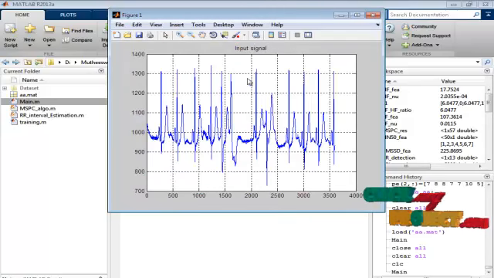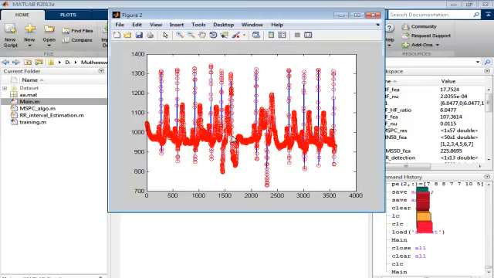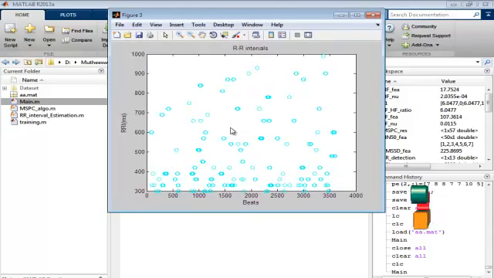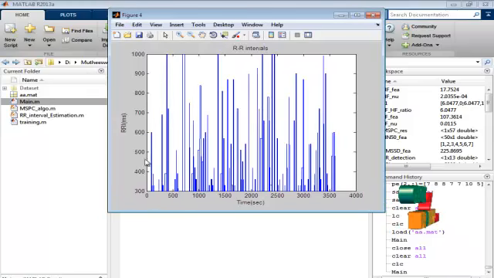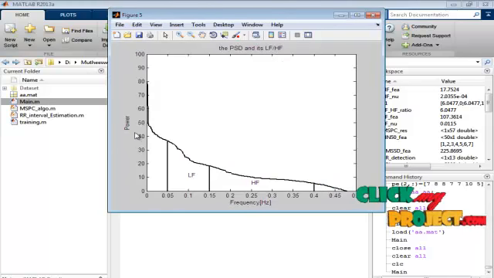And this is the input signal, and this is the RR interval of our input signal. This is the RR intervals between 0 to 4000 beats, and this is the RRI in milliseconds by varying the time, and this is the PSD response for our LF and HF, between power and frequency.